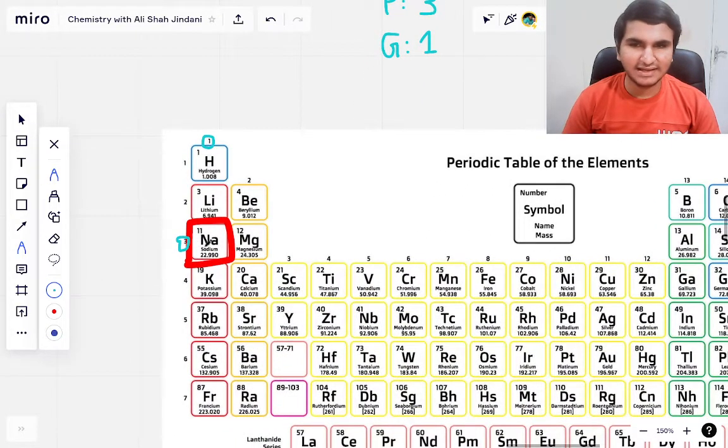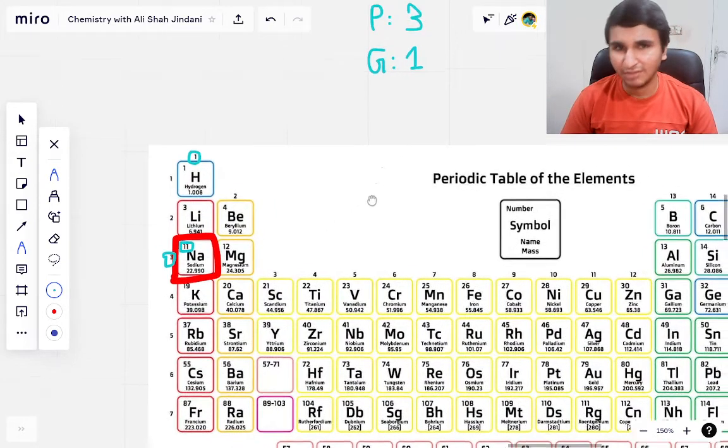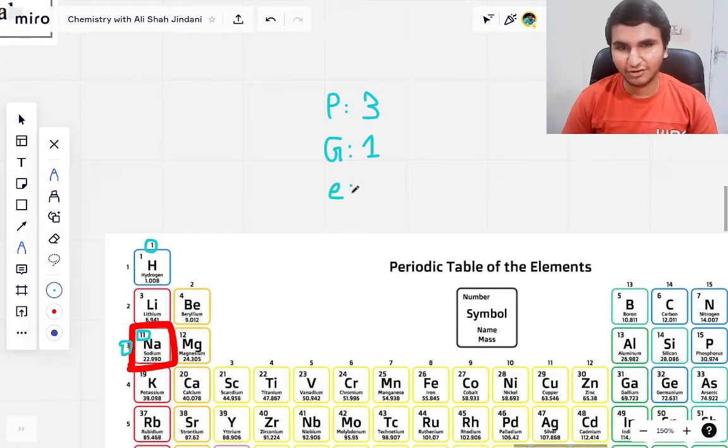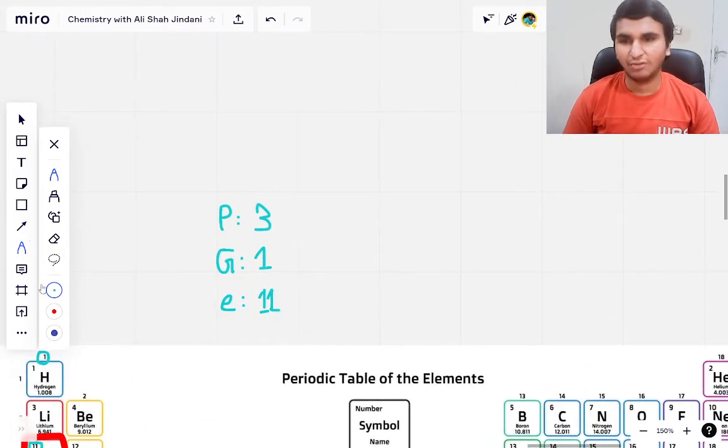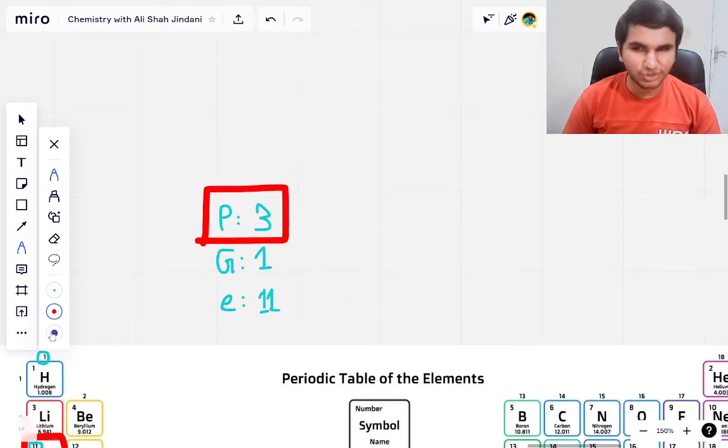Now, the next thing that you need to note down is this number. I told you that this is the number of protons, and since the number of protons and electrons are the same, we know that the number of electrons in this sodium atom is 11, right? So this is the very basic data that you need to have. Now, always remember that first you are going to take a look at this P, okay? You can see that the period number is 3. So what you are going to do, you are going to put 3 blanks, right?